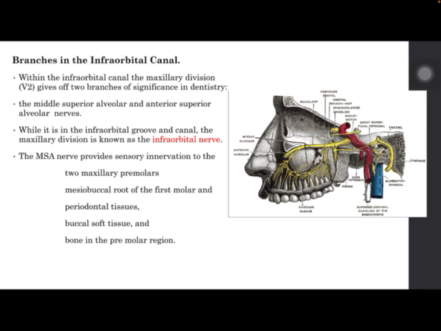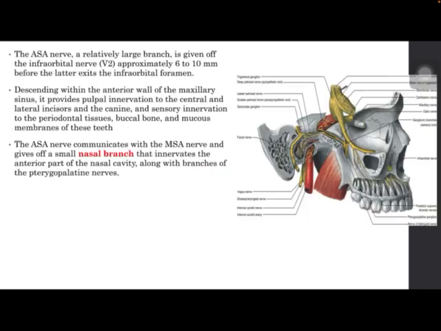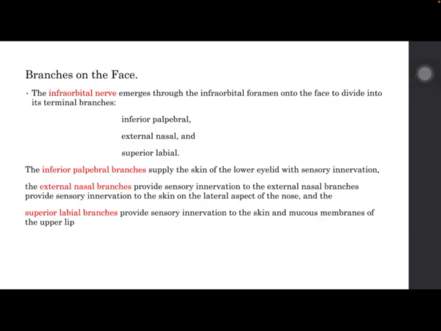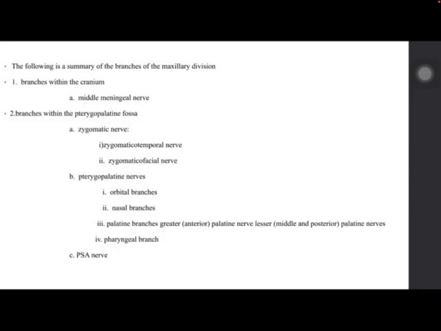Branches in the infraorbital canal. The MSA provides sensory innervation to the two maxillary premolars, periodontal tissues, buccal soft tissue, and bone in the premolar region. So in branches of the face, you have the infraorbital nerve, inferior palpebral branches, external nasal branches, and superior labial branches.